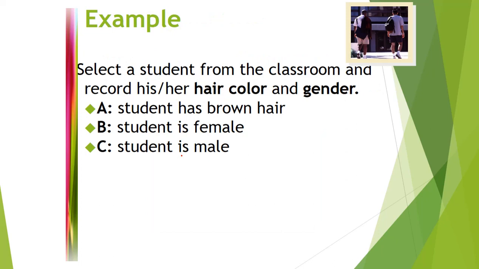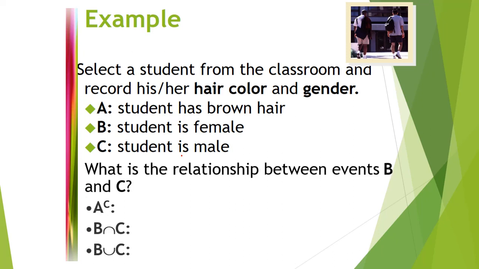Select a student from the classroom and record his or her hair color and gender. A: student has brown hair, B: student is female, C: student is male. We need to find all these relations. What is the relationship between B and C? Means what is the relationship between female and male? Male is quite opposite to female, so here we get a complement.